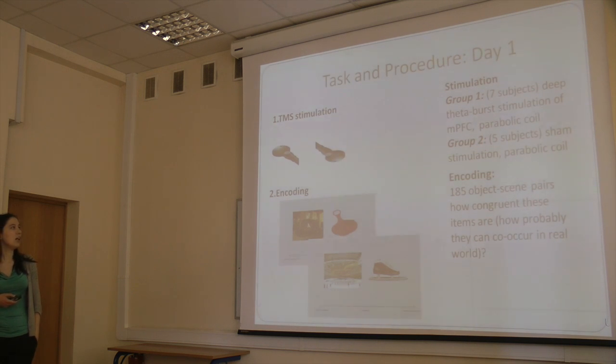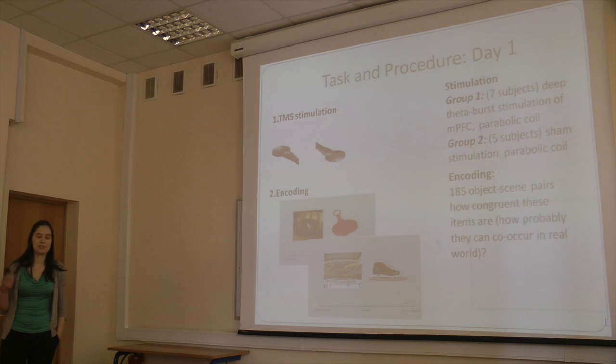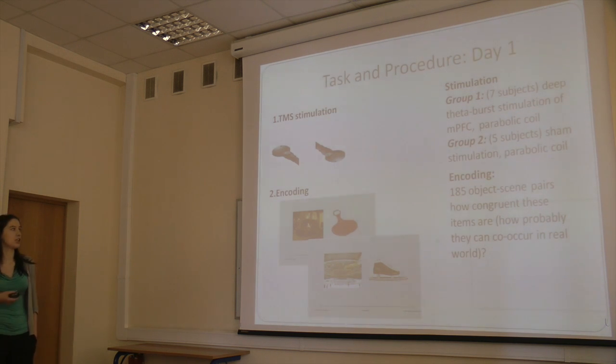This is the general timeline of our experiment. On the first day, participants from the experimental group received continuous theta burst stimulation of our target area, and participants from the control group received sham stimulation, delivered by the same coil with the same protocol, but with the coil reversed. It also induced slightly annoying sensations, but didn't reach the brain. After stimulation, they performed an encoding memory task.